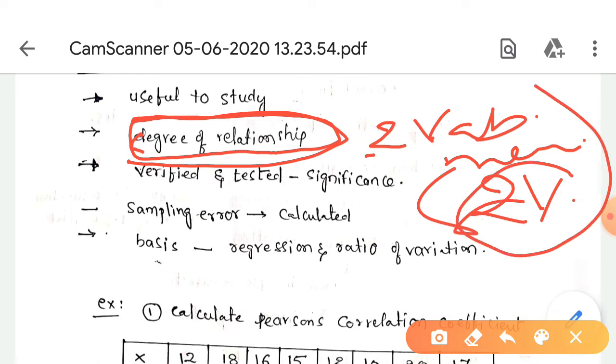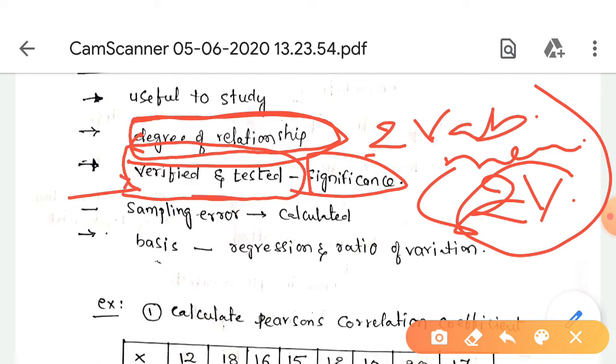And also it is useful because the relationship between variables can be verified and tested for significance. It also helps to verify or test the significance of a particular variable.